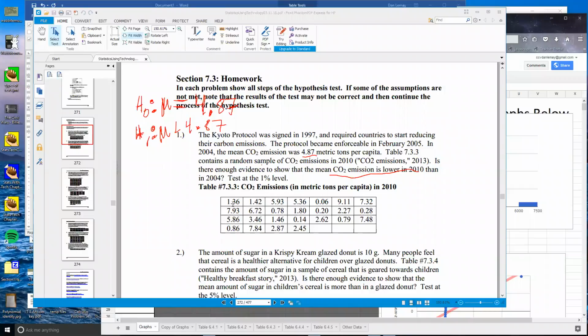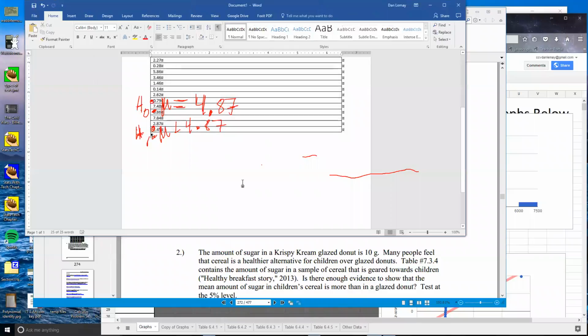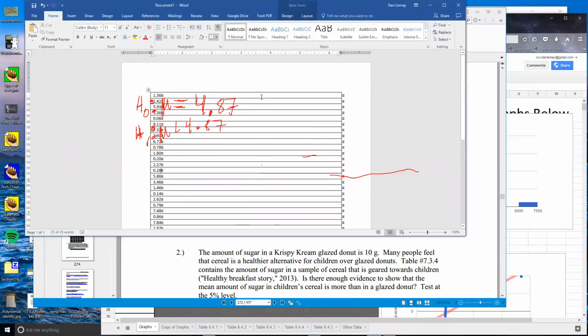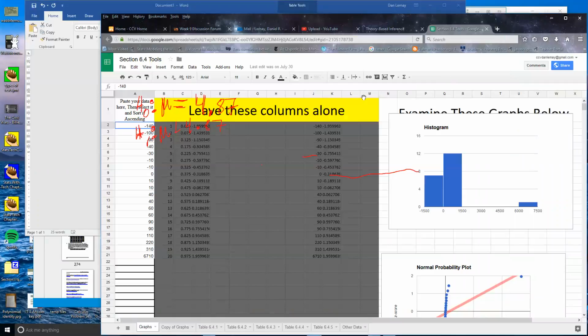So what I did is I got this data into a column, and let's see if I can find my Word document here. So I put them into a column. I'm going to select it all, copy and paste it, and now we've got to see if this comes from a normal distribution.